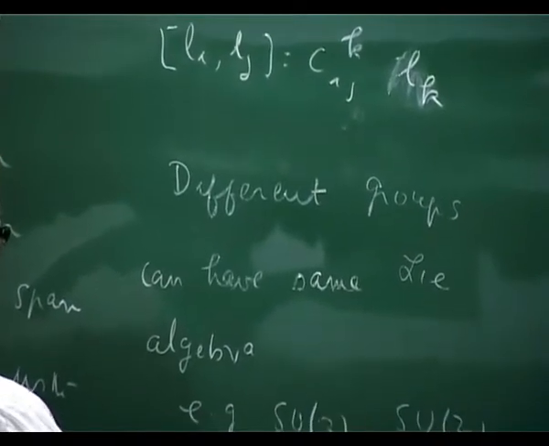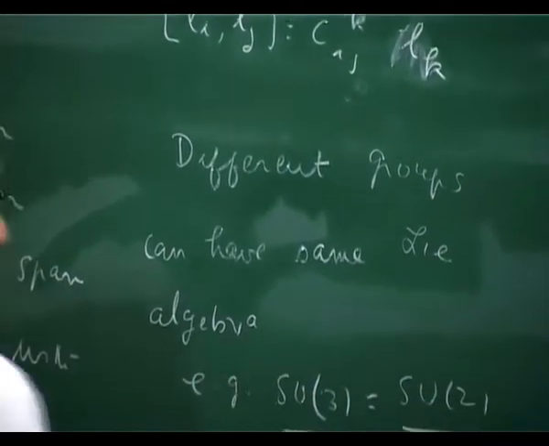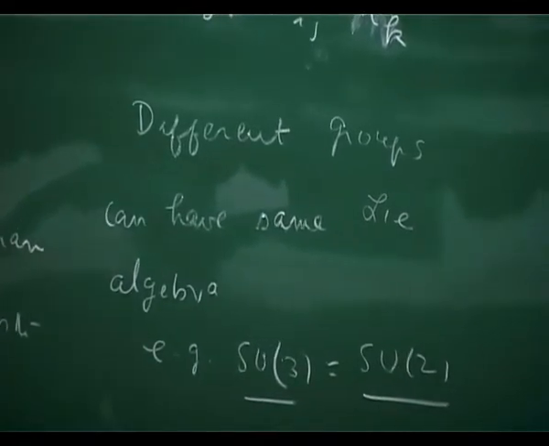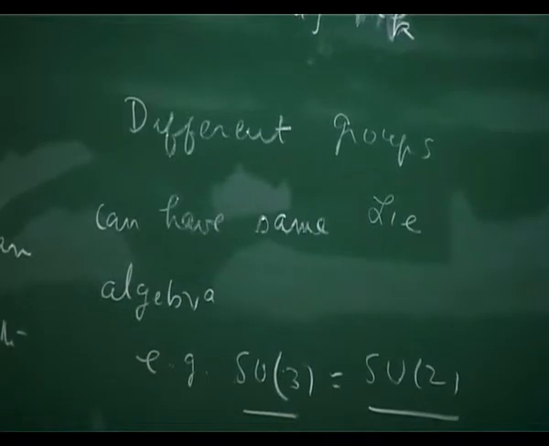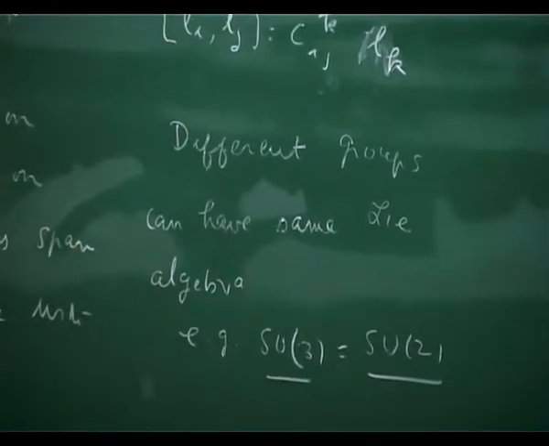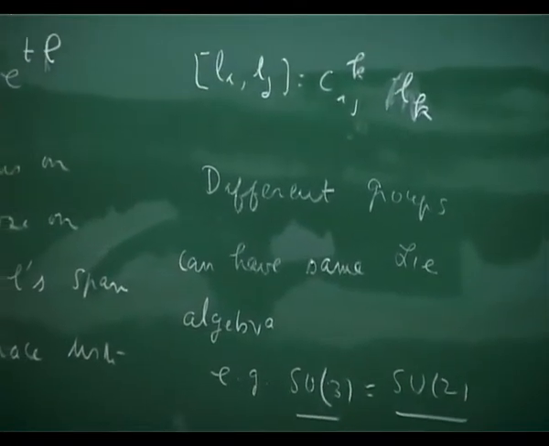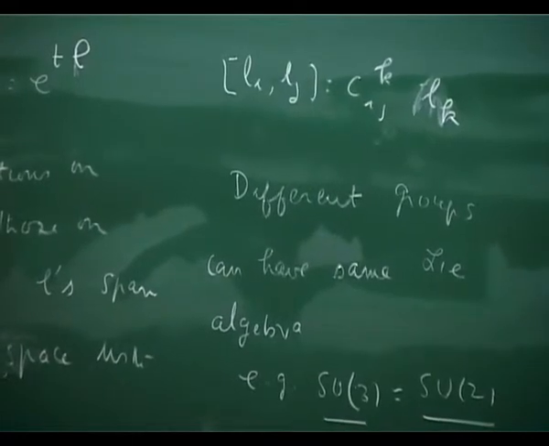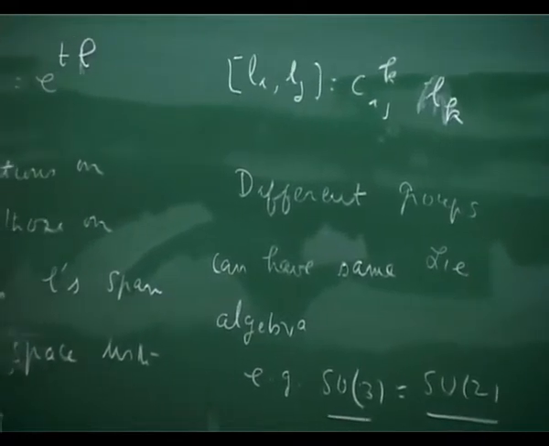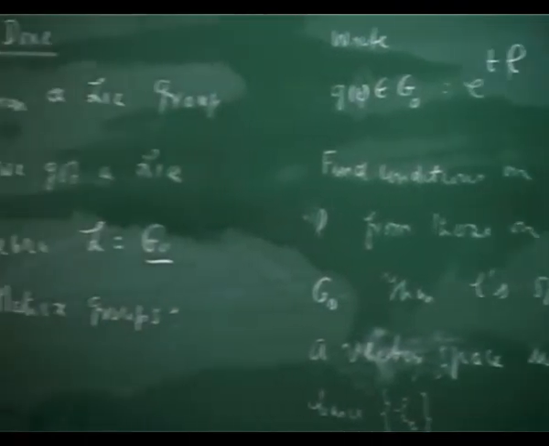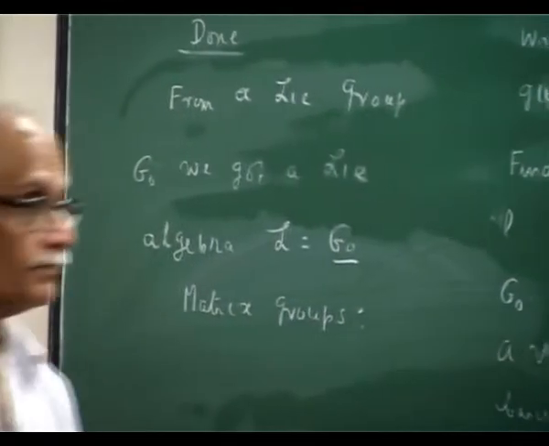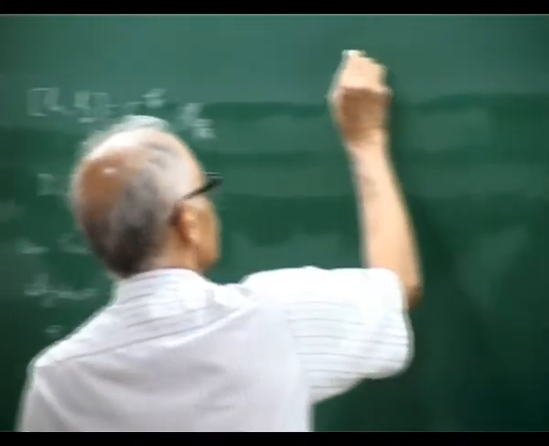The Lie algebra SO3 is the Lie algebra SU2, but as groups they are not the same. As their Lie algebras are the same, we have to ask, what is the connection between the Lie groups for which you have the same Lie algebra? This is the question.